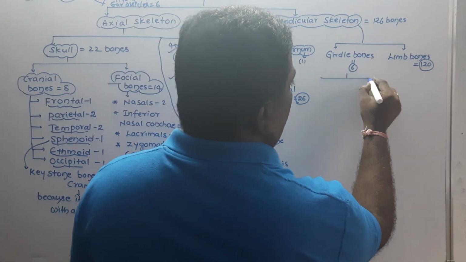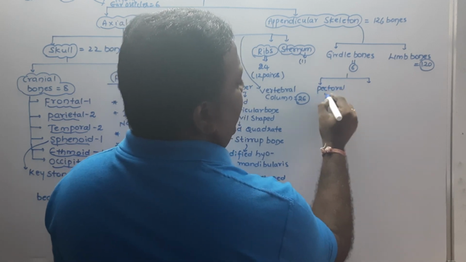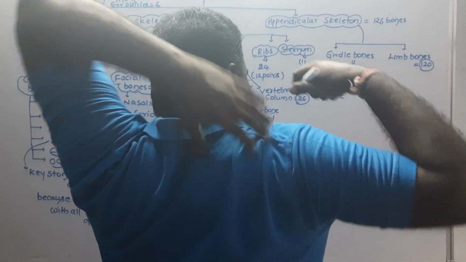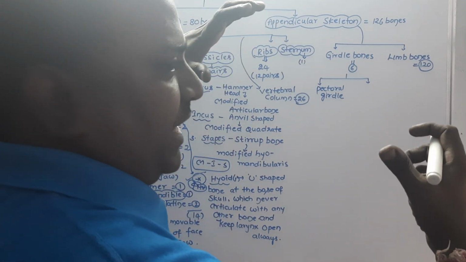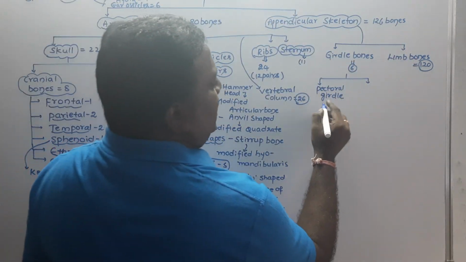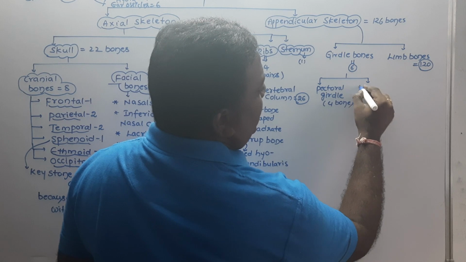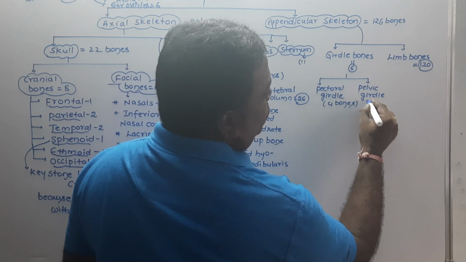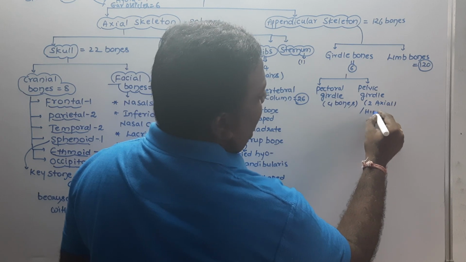Among the 6, you had 2 types of girdles. One belongs to the shoulder, the pectoral girdle. Everybody knows this. In the Bahubali picture, we also saw when Prabhas lifted the Shivalinga, the pectoral girdle appeared very superbly there. The pectoral girdle has 4 bones, whereas the pelvic girdle has 2 bones, also called hip bones. Okay, right.